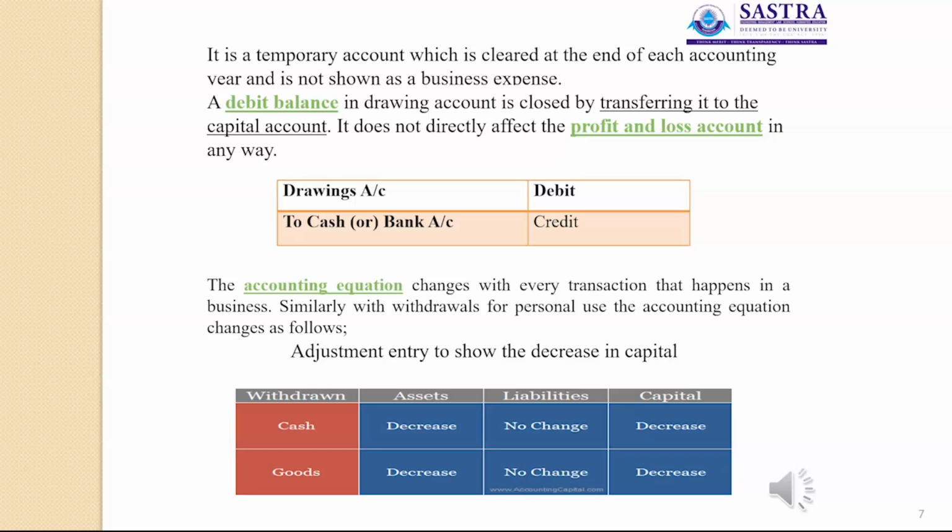If the proprietor withdraws goods for his personal use, here the value of assets will be decreased. There is no change in liability. Here capital is also decreased. So there is an adjustment entry to show the decrease in the capital amount.